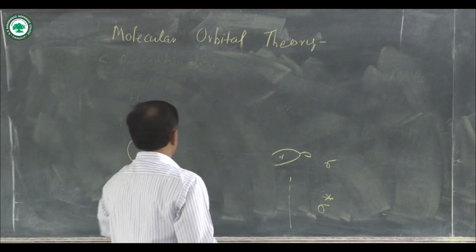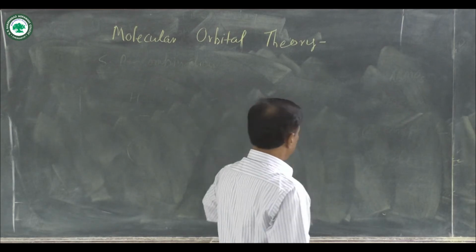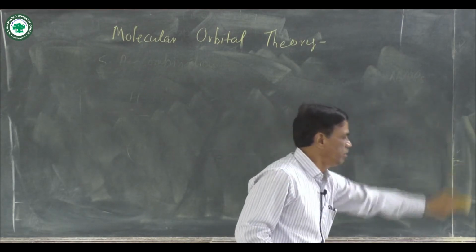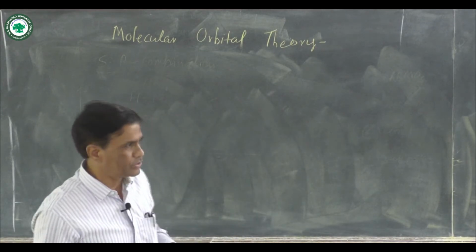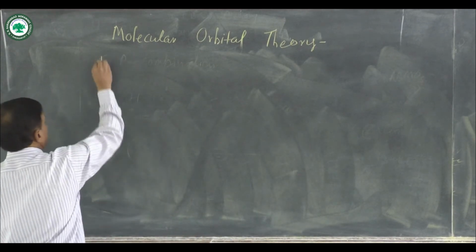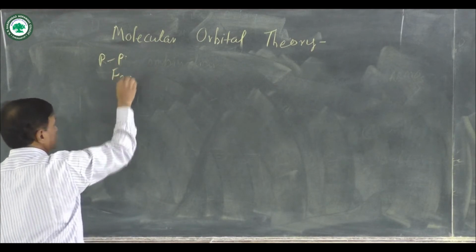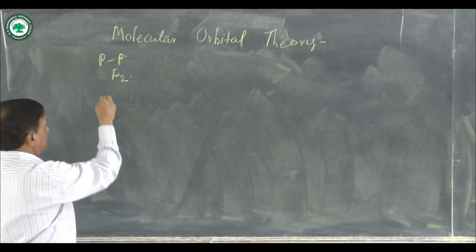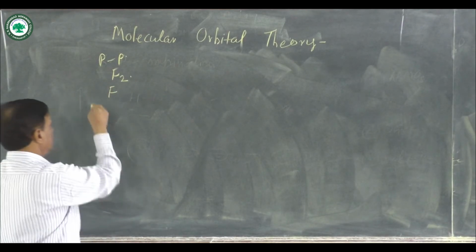When one p orbital combines with a second p orbital, bonding and antibonding molecular orbitals are formed, and that combination is known as pp combination or pp overlap. Example is the formation of the F2 molecule. Here again F2 is formed by two atomic orbitals of fluorine.